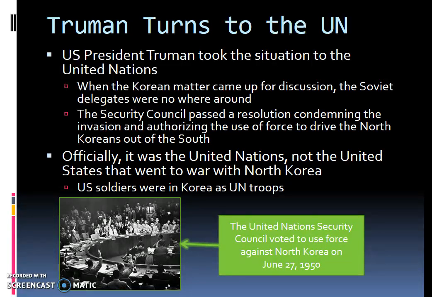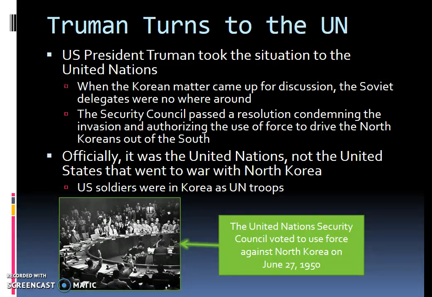When the Korean matter came up for discussion, the Soviet delegates were nowhere to be found. They were nowhere around. Remember, the Soviet Union was backing up those North Korean troops. The Security Council did pass a resolution condemning the invasion and authorizing the use of force to drive the North Koreans out of the South. So when we're talking about the Korean War, it is officially the United Nations and not the United States that went to war with North Korea, although U.S. soldiers were sent to Korea to fight with other United Nations troops.